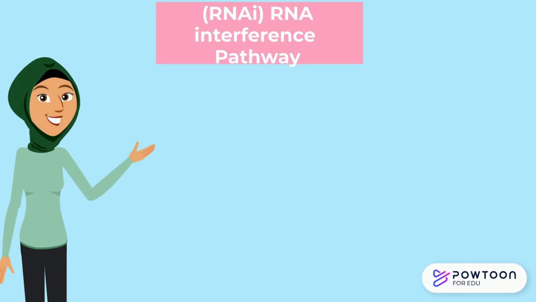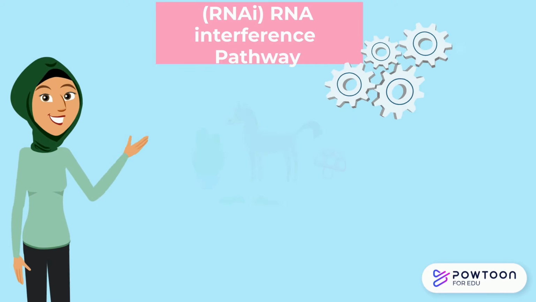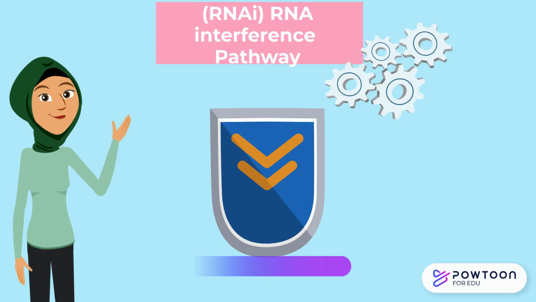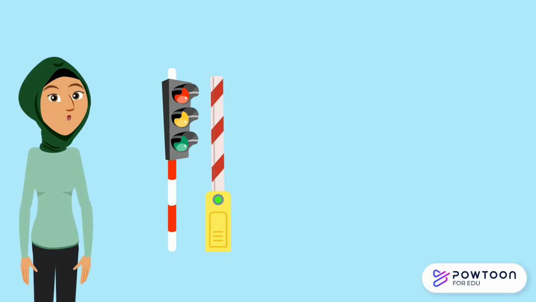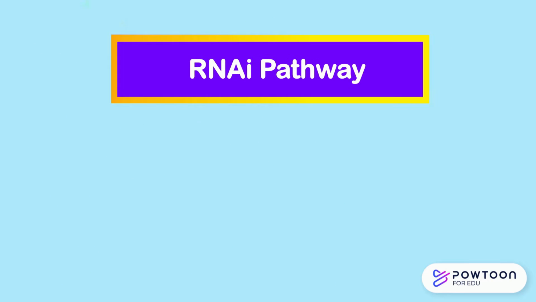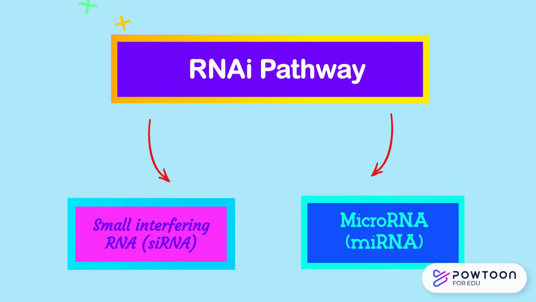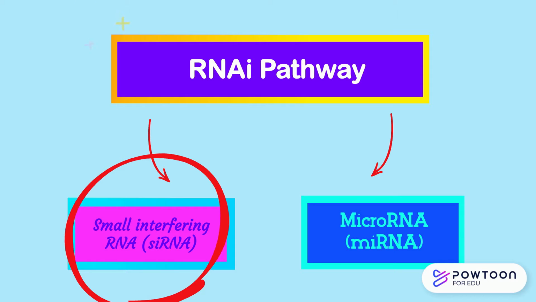In eukaryotic cells, the RNAi pathway is an important cellular mechanism that plays an essential role in cell immunity and the regulation of protein synthesis. Depending on the process, the RNAi pathway can produce small interfering RNA or microRNAs. In this presentation, I'll be focusing on small interfering RNAs, which rely on double-stranded RNA.